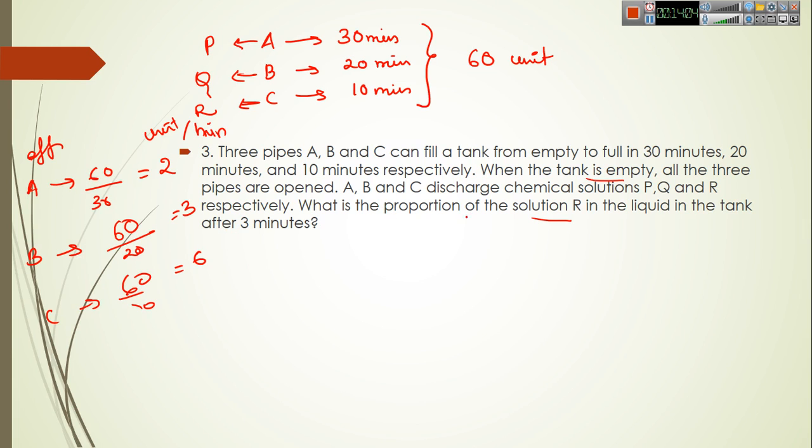Now what is the proportion of solution R in 3 minutes? Okay, in 1 minute A discharges 2 units of P, B discharges 3 units of Q and C discharges 6 units of R. So in 3 minutes they will discharge 3 times of this.